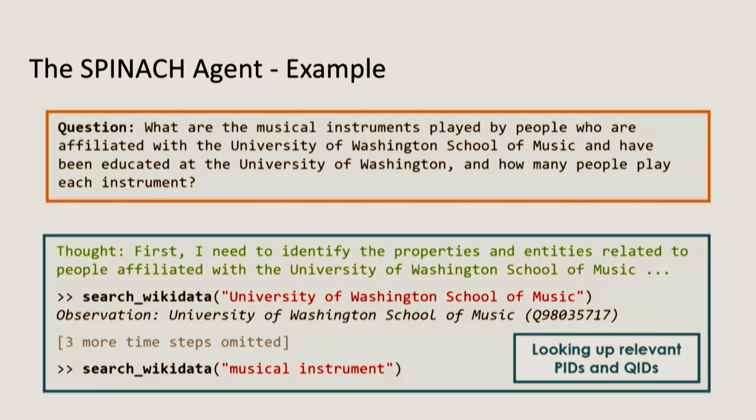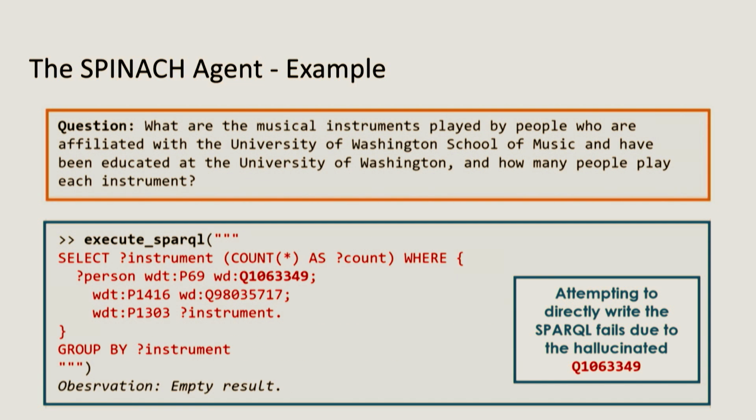You see that the LLM first thinks a little bit, as we saw in the demo just now. First, I need to identify the properties and entities, so I would search this. And I will find some observation, in this case this particular school that's of interest. Then we search Wikidata for the relevant PID, musical instrument. And then it constructs some queries. And it finds a problem because it somehow hallucinated an entity in the middle, and that led to the SPARQL giving no results.